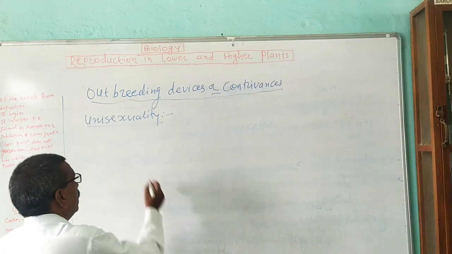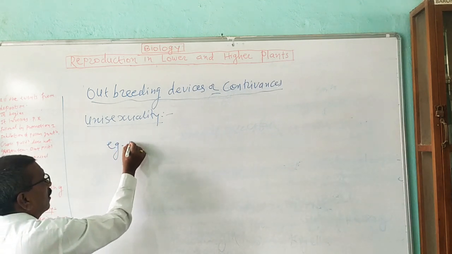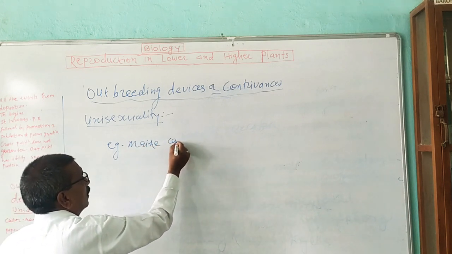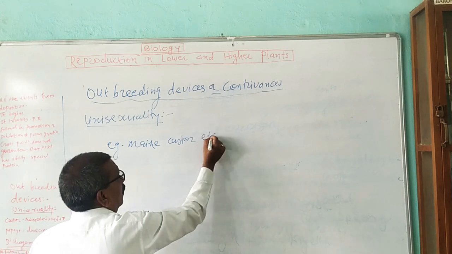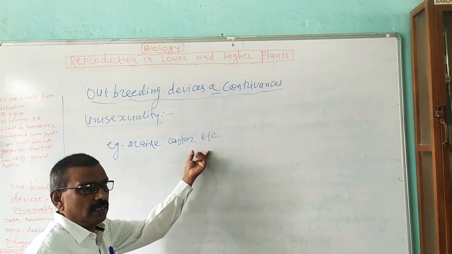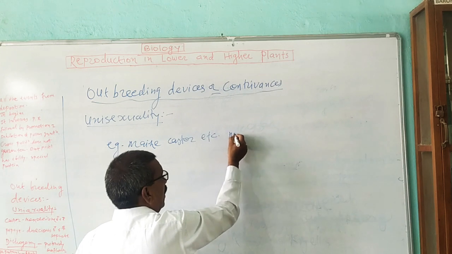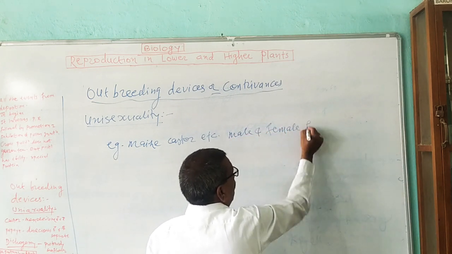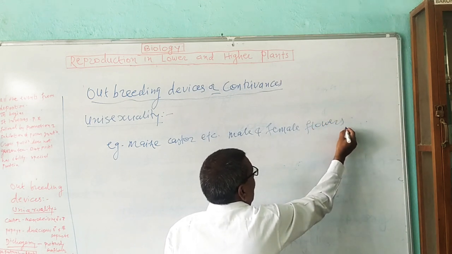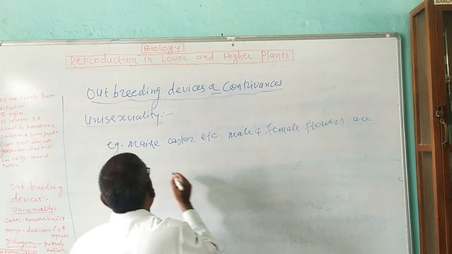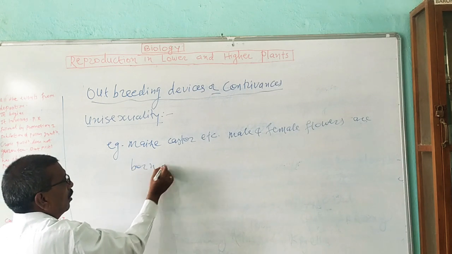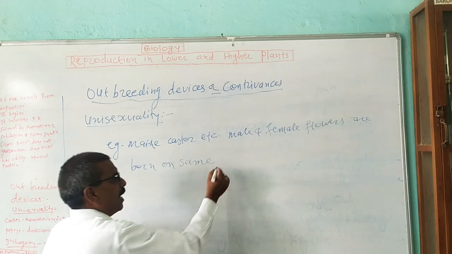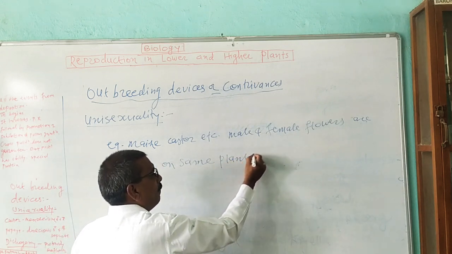For example, in plants like maize and castor, male and female flowers are borne on the same plant body.